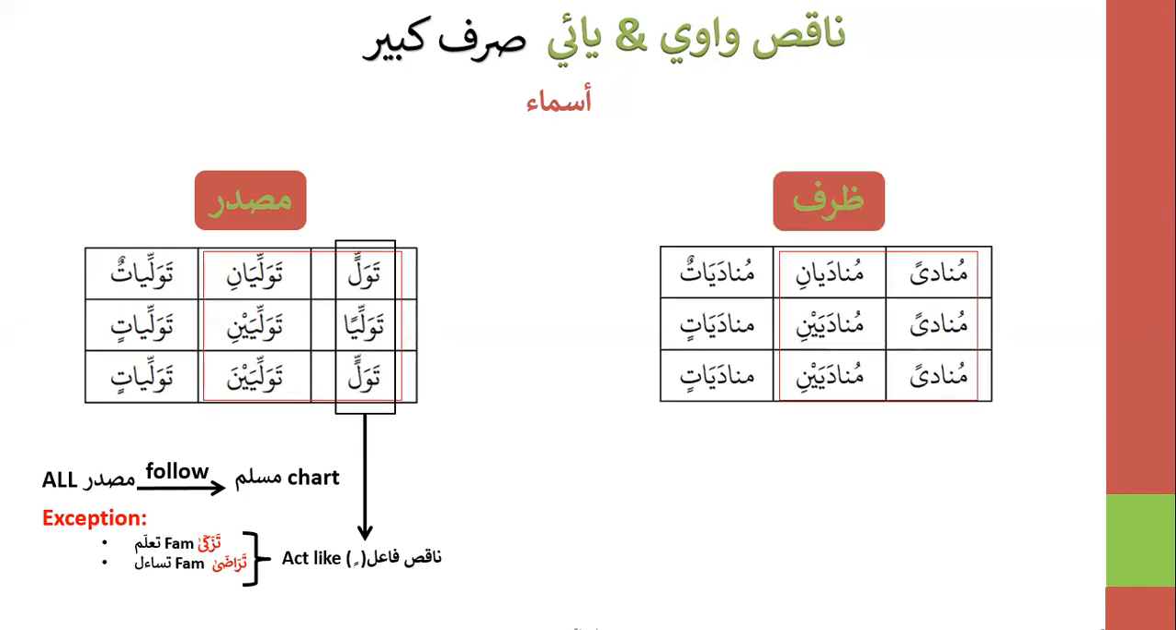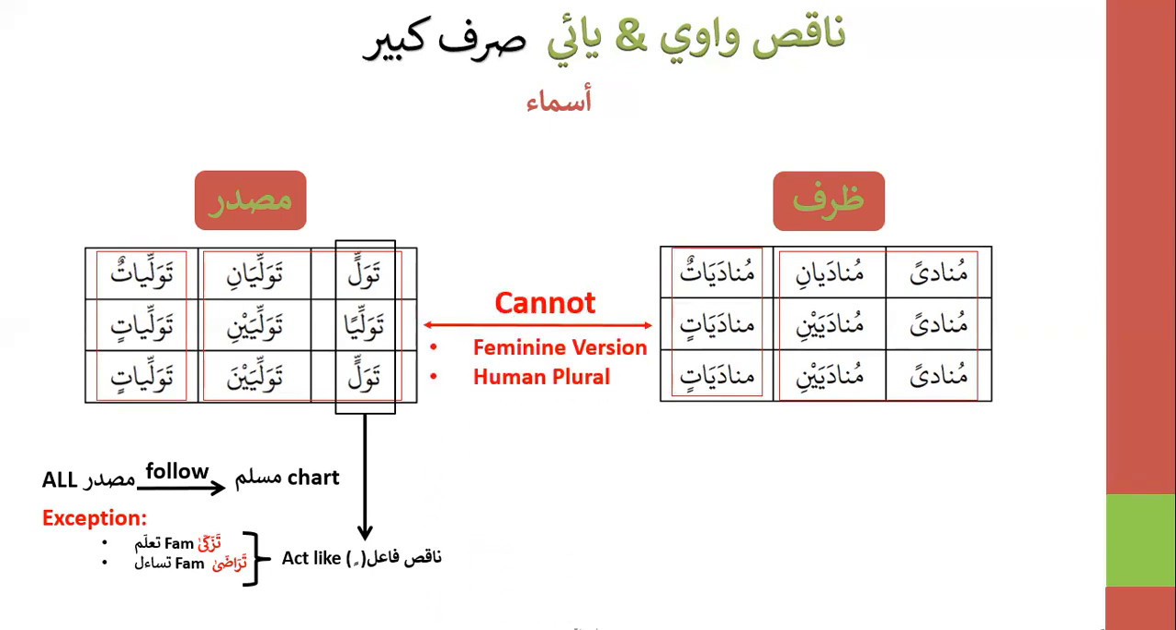In zarf and in masdar, in fact both, you will not have feminine versions. So you can see that you cannot have feminine versions, first of all, in masdar and zarf. Also, you cannot have human plurals. The plurals have now taken the form of feminine plurals.